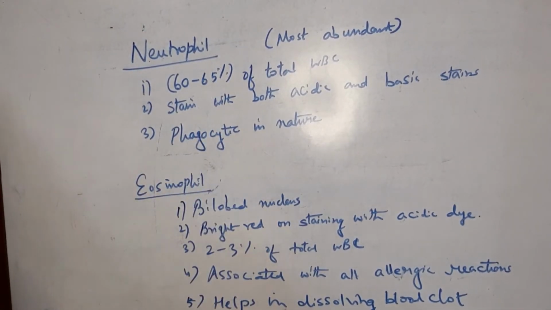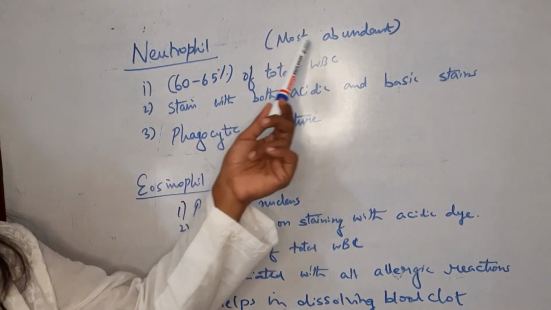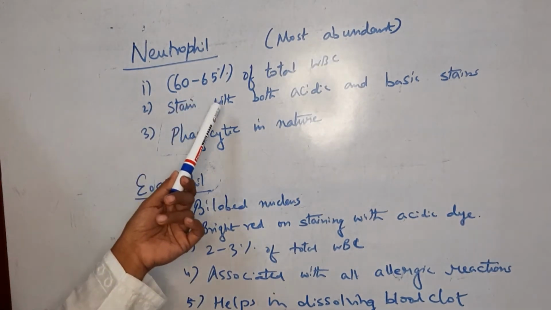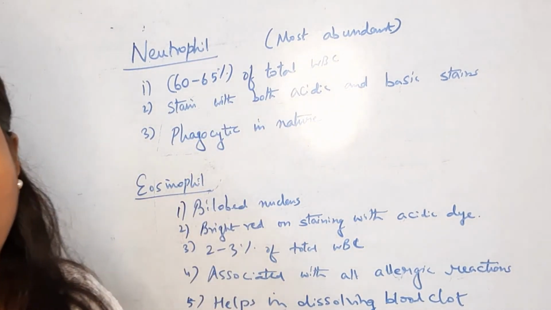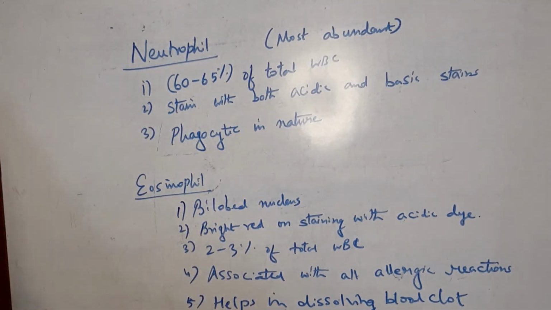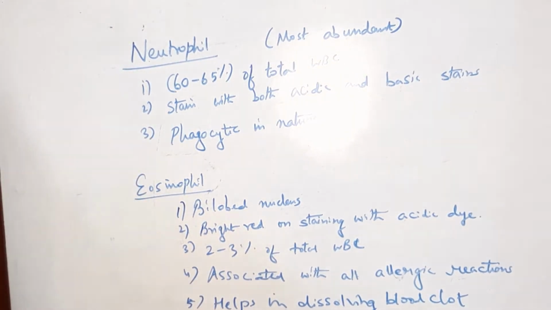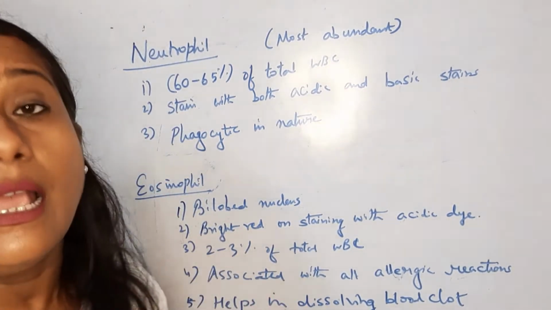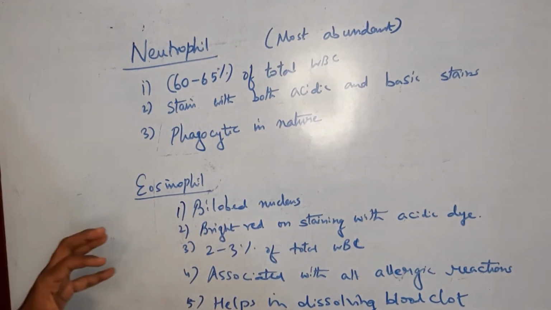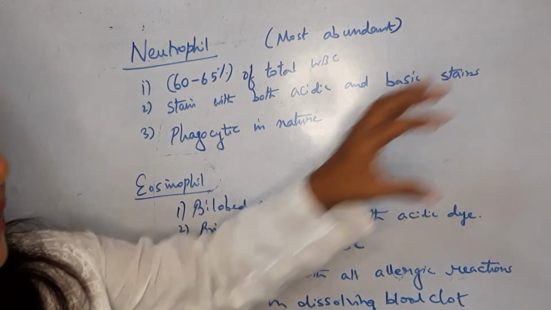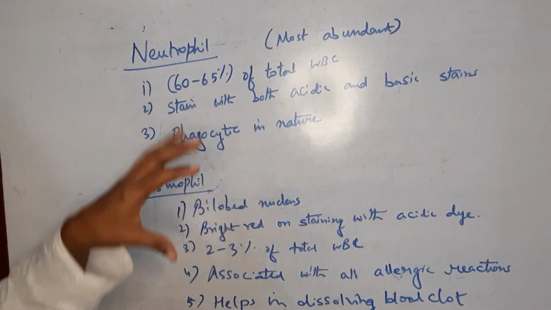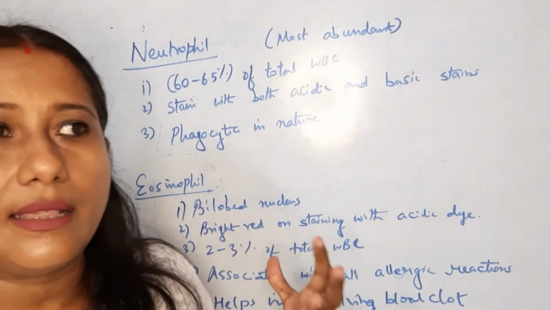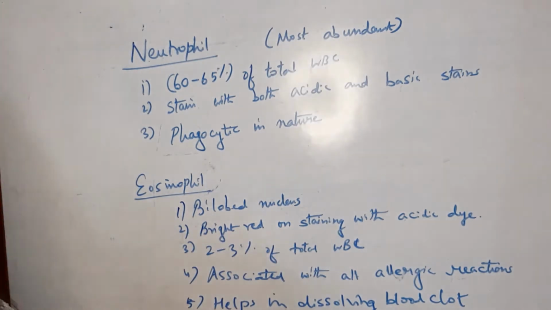So the neutrophil. The neutrophil is the most abundant type of WBC in the plasma. About 60 to 65% of the total WBC is the neutrophil. Now neutrophils can stain with both the acidic and the basic dye. Neutrophil, basophil and eosinophil are granulocytes, as they have granules in the cytoplasm of the cells. Their main nature is that they are phagocytic. So they undergo phagocytosis when there is an invasion of a foreign pathogen in the body.